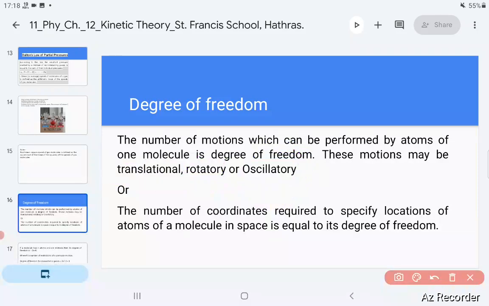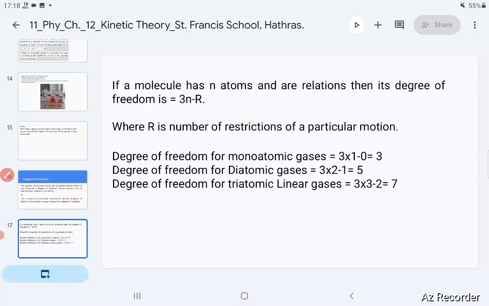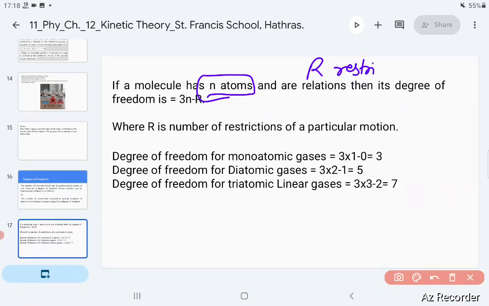So let us have a quick recap of this. See, this is the formula: if a molecule is having n atoms, and there are r restrictions, then the degree of freedom is 3n minus r. Basically there is no need to learn all of these stuffs. Here you have to